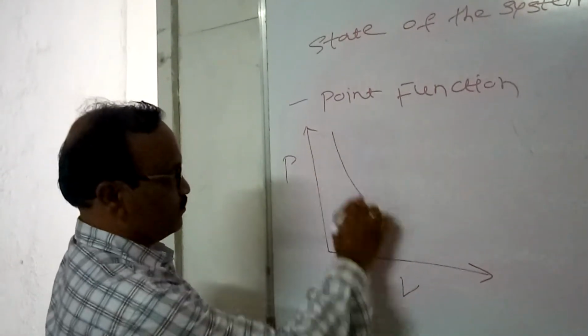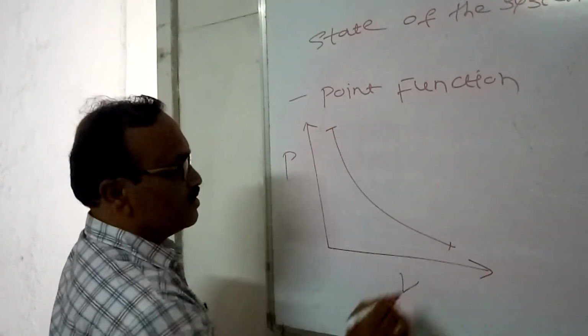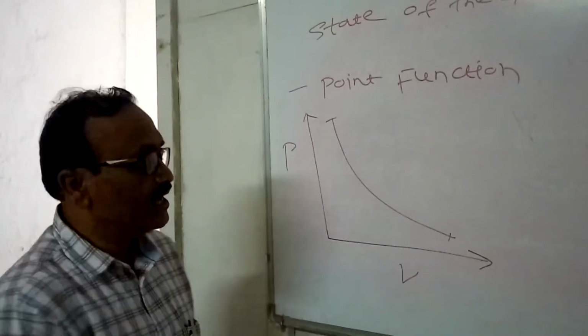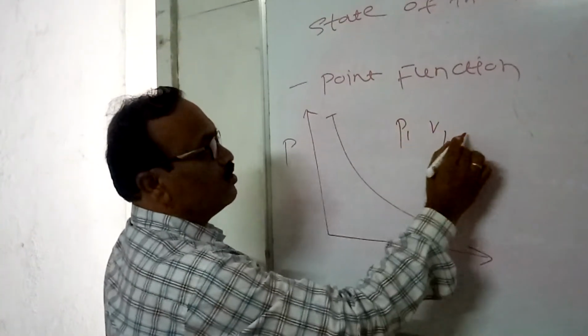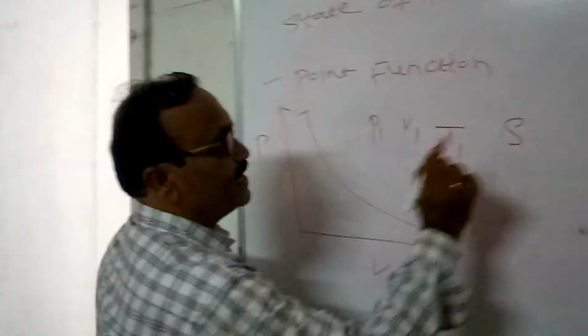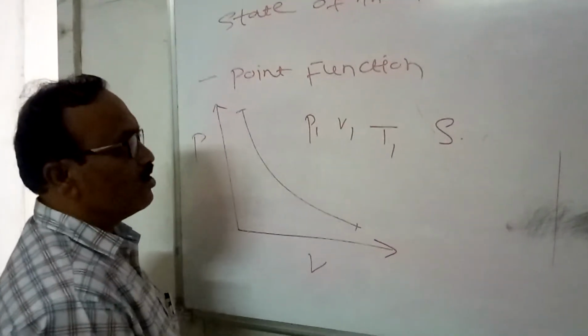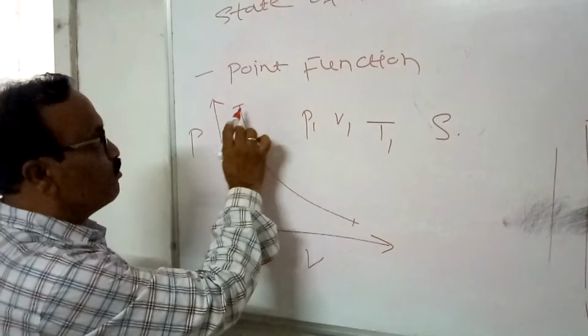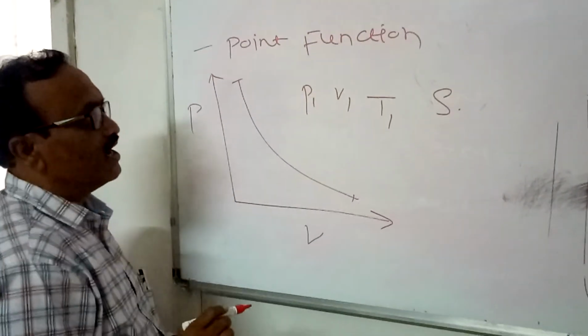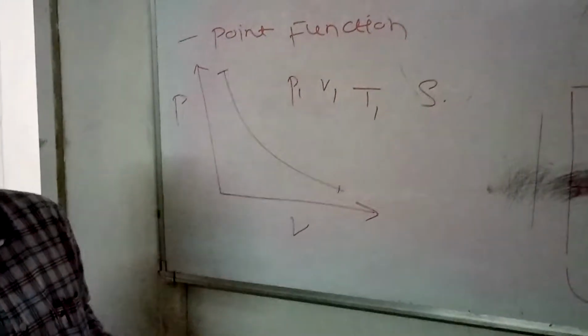Properties like pressure, volume, temperature, entropy, which we can show with the help of points, are termed point functions.